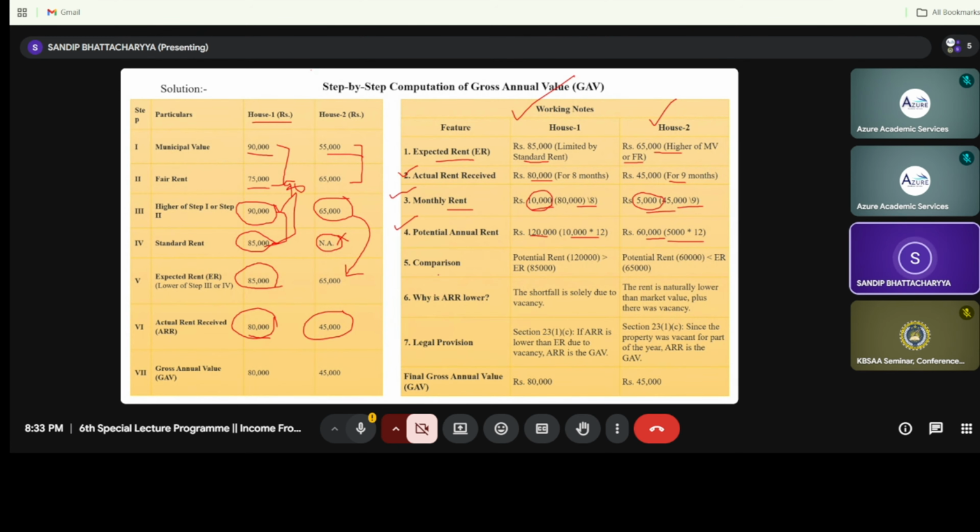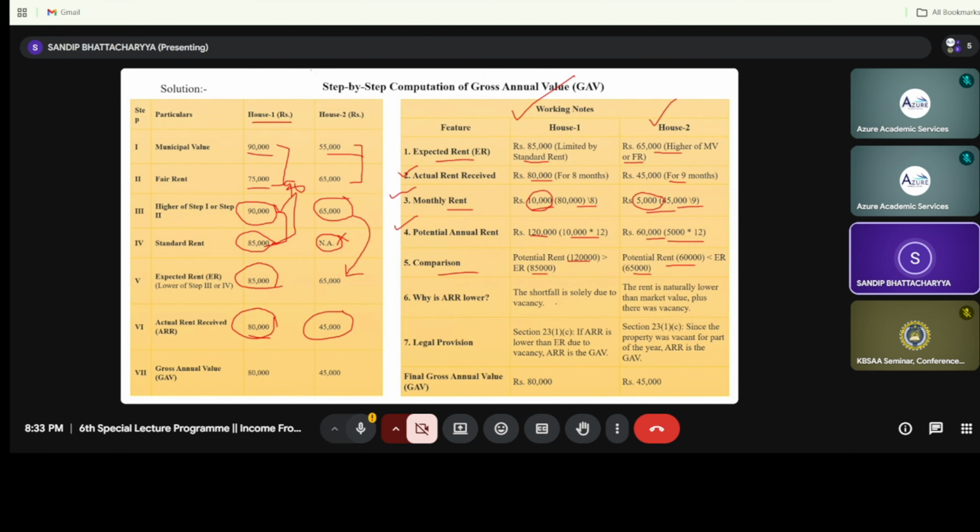So 5,000 into 12, that is rupees 60,000, right? Now what is the comparison? I am just moving step by step. What I discussed earlier was the theoretical value, this is the practical. So the potential rent, that is 1,20,000, is greater than 85,000, so it will be the higher value, rupees 1,20,000, right? In the second case, the potential rent or annual realizable rent is 60,000, and the expected rent is 65,000. So 60,000 is less than 65,000.